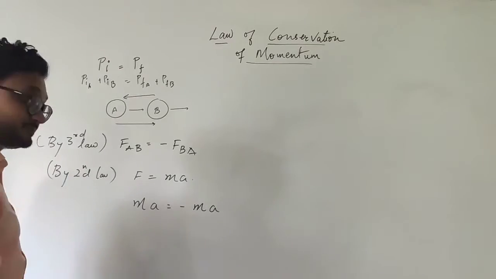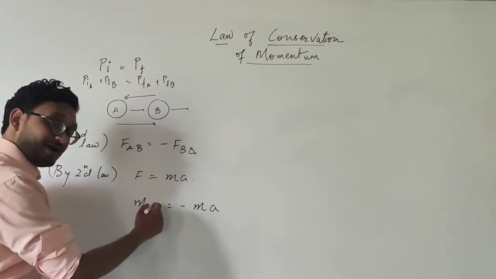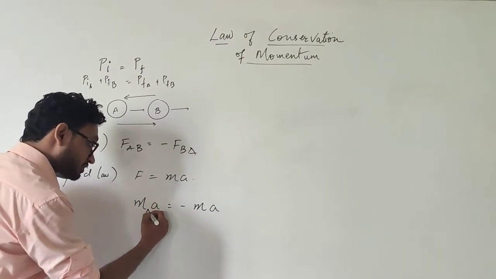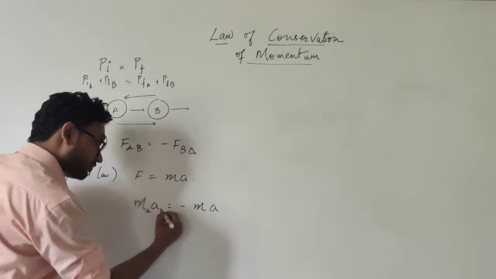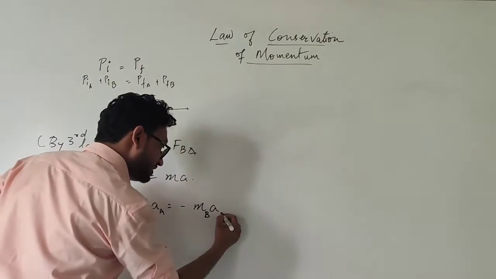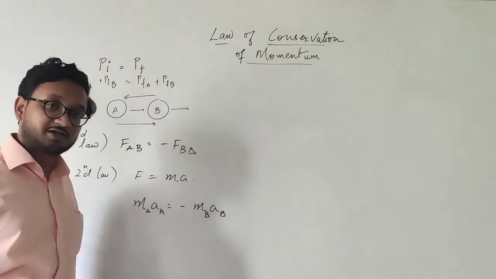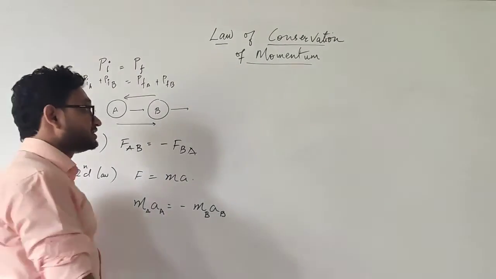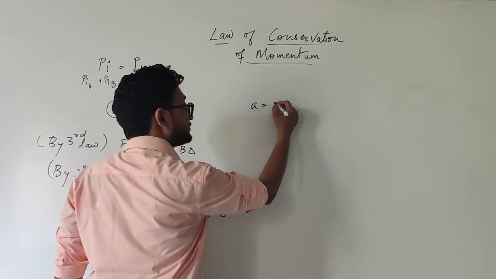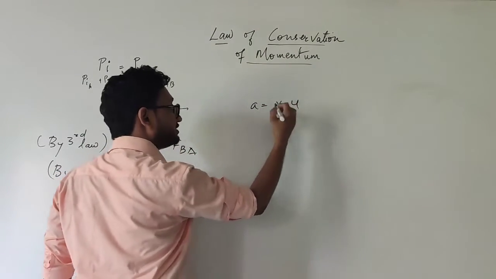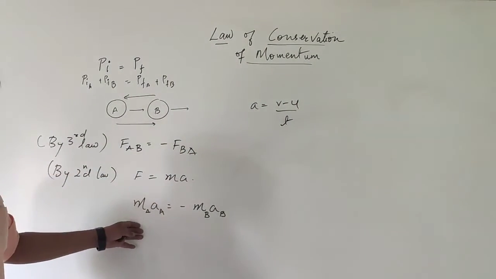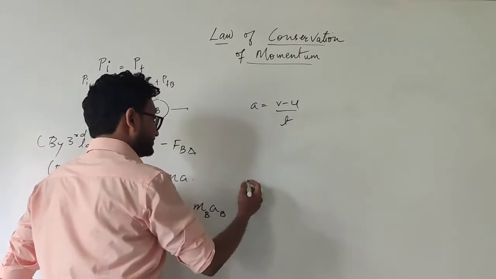Now we are going to write mass into acceleration of ball A, and mass into acceleration of ball B. Understood? We also know by the first equation of motion that a is equal to v minus u upon t. We can substitute that value over here.